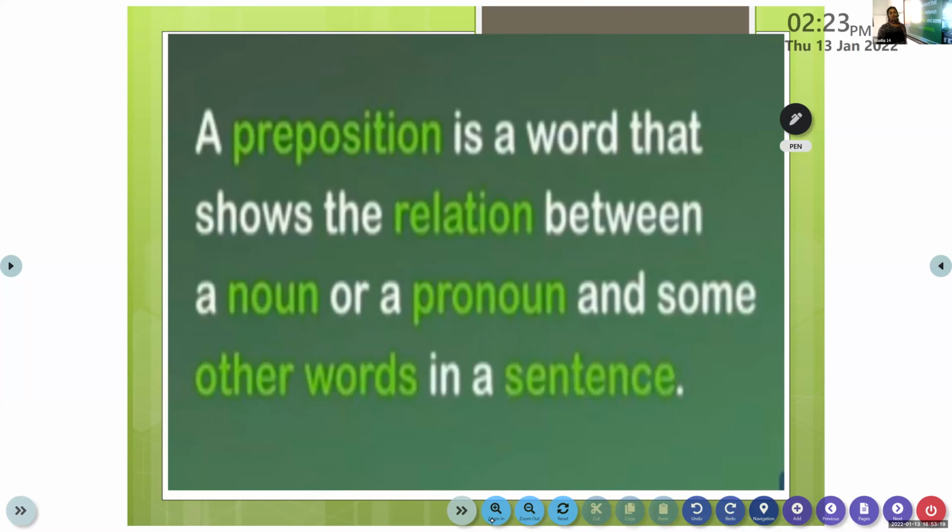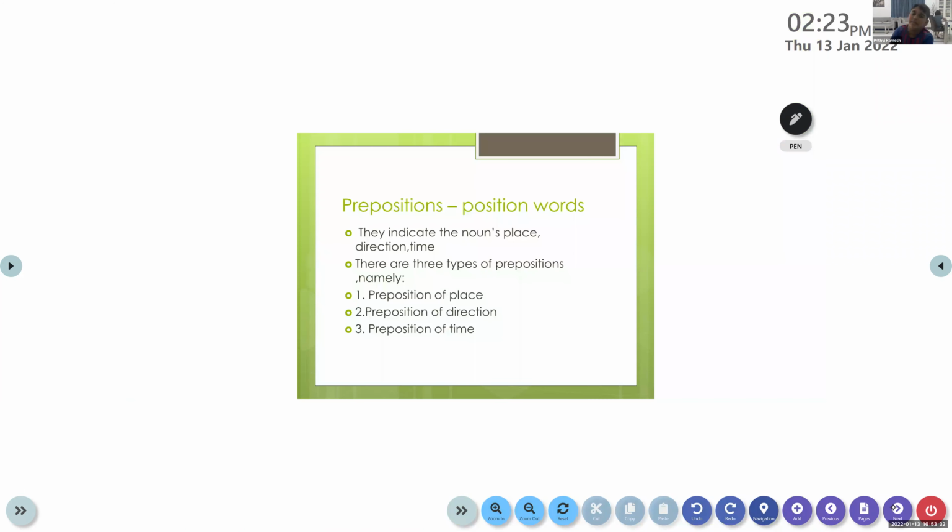I told you that you are sitting on a chair. So you chose a relationship between you and the chair. Is it clear to all of you? Have you understood what a preposition is? Yes. Is it clear to everyone? Okay. Now let's move on.